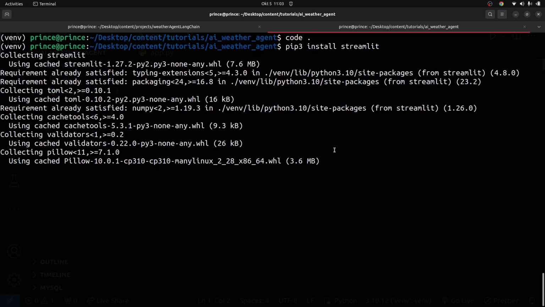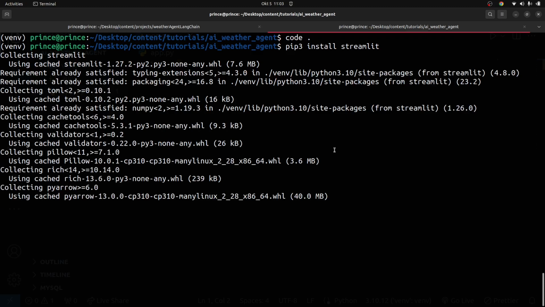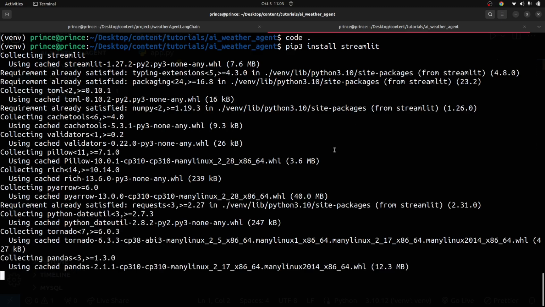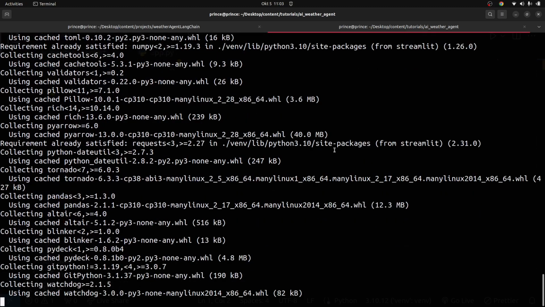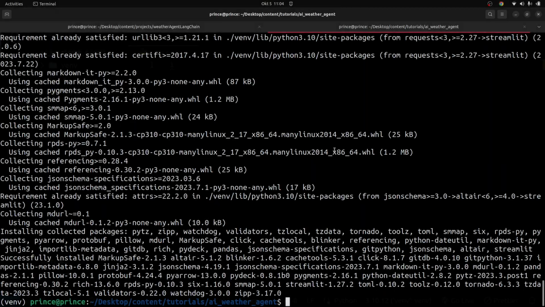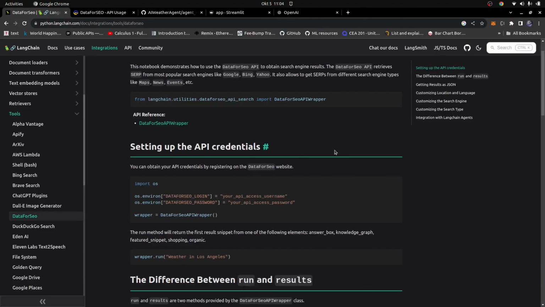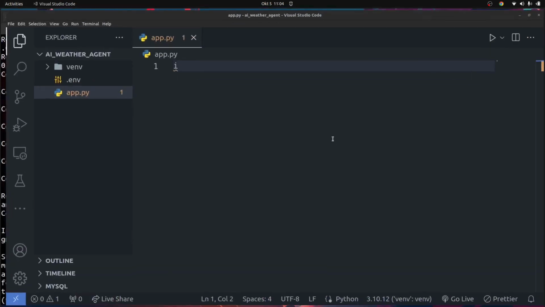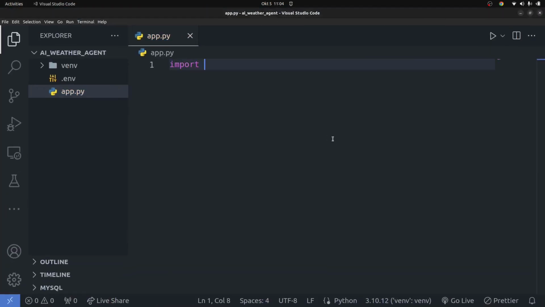So let's give it a bit of time for Streamlit to get installed. Okay, now we have that done. So I'm going to go back into my VS Code. We're going to say import streamlit as st, right? And you're going to simply do a couple of things. You're going to create the chat interface.